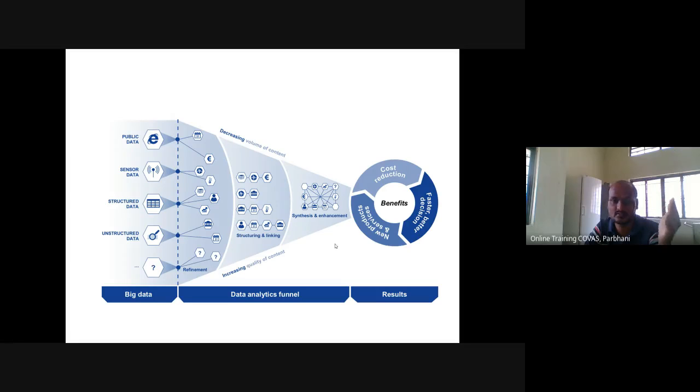For example, in the clinic you are recording different parameters, body temperature, pulse rate and so on, for an individual animal. If you collect similar data for thousands and thousands of animals, then based on the collective data we can decide, if body temperature is this much, which disease that animal can have. This is the implication of big data for the health sciences.